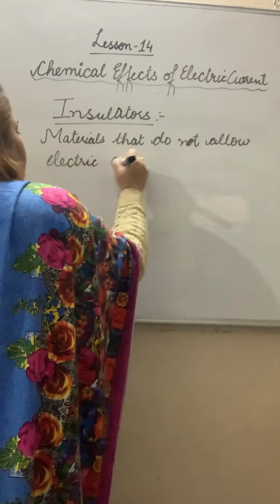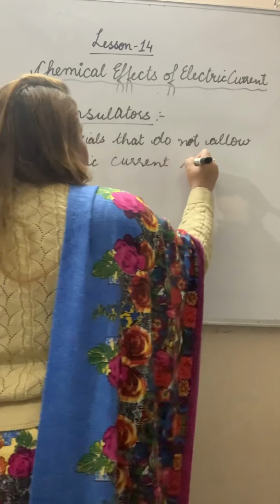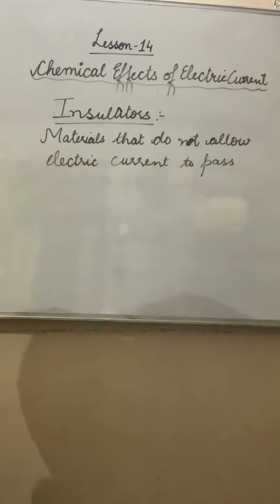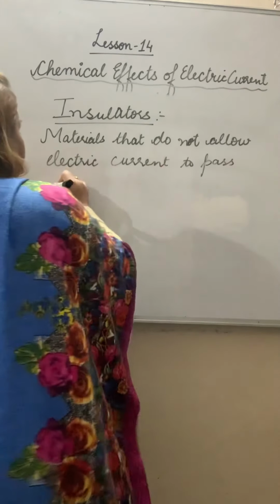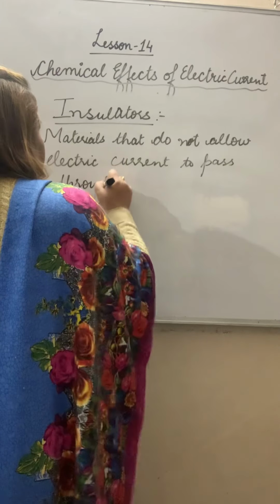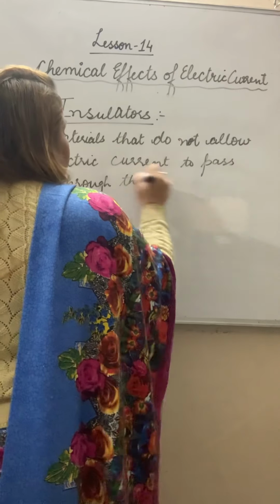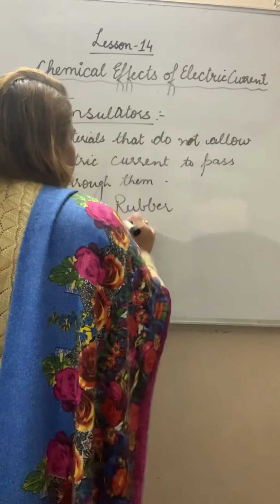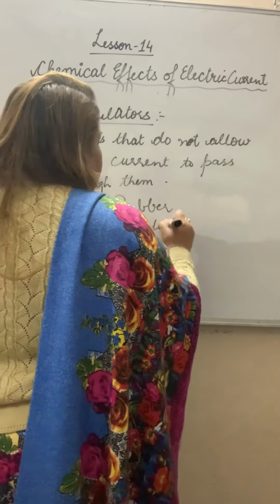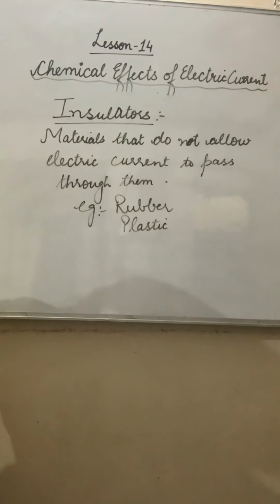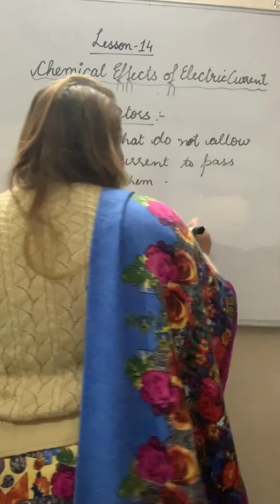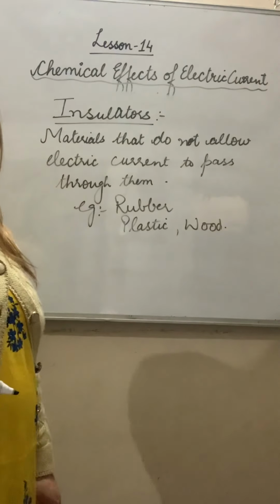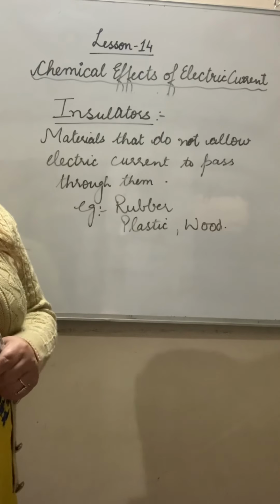Materials that do not allow electric current to pass through them are called insulators. Example: rubber, plastic. These are insulators. Rubber, plastic, wood, all these are called insulators or bad conductors of electricity.